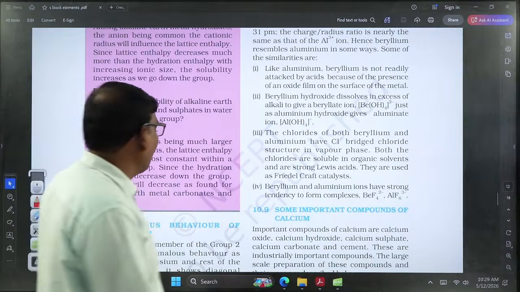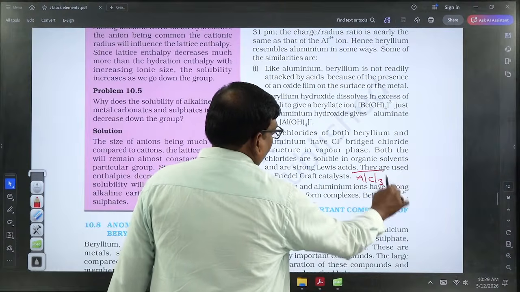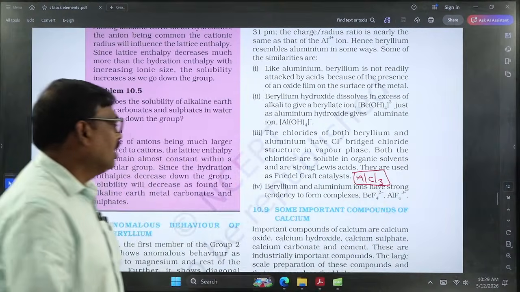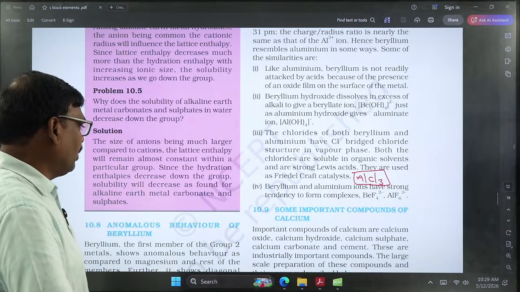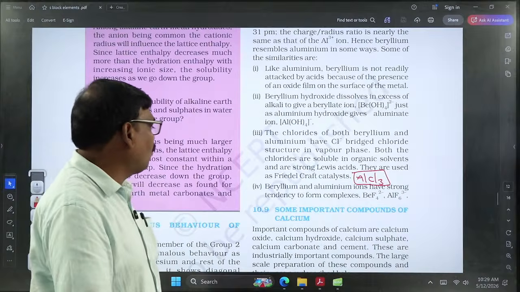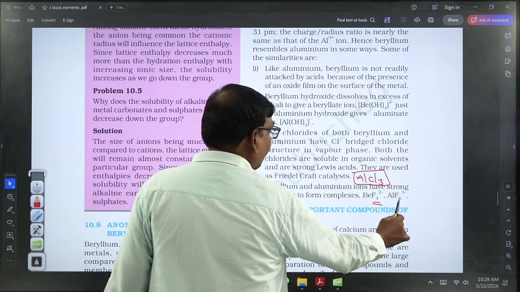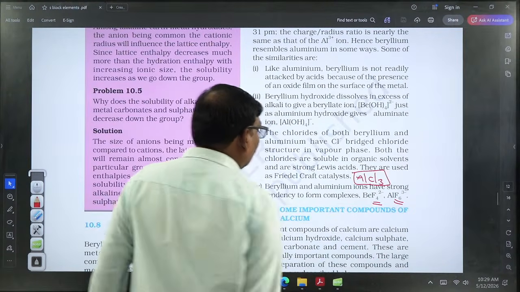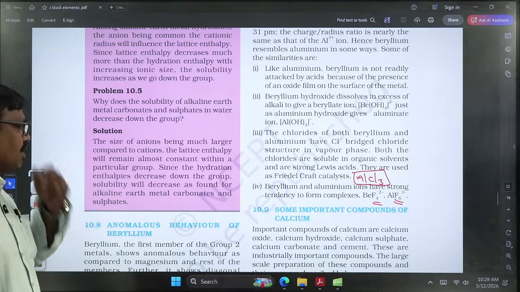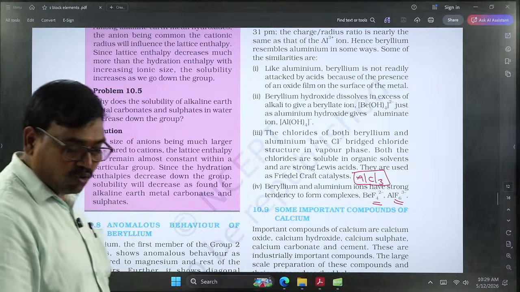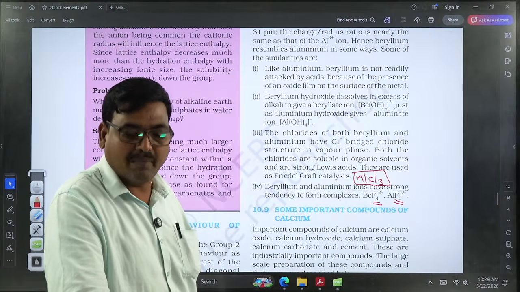Let us take the example of AlCl3. AlCl3 can be used as a Lewis acid in organic reactions, especially in the Friedel-Crafts reaction. And both beryllium and aluminum have a strong tendency to form complexes, with beryllium having a coordination number of 4 and aluminum a coordination number of 6. So these are the anomalous behavior and diagonal relationship of beryllium of the second A group. This is all about the general properties of second A group elements. Thank you.